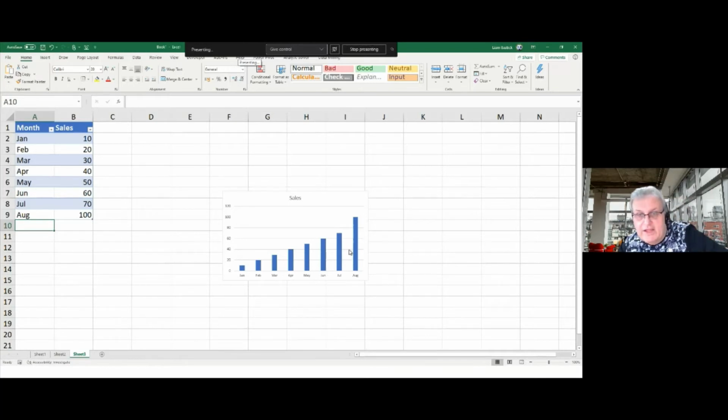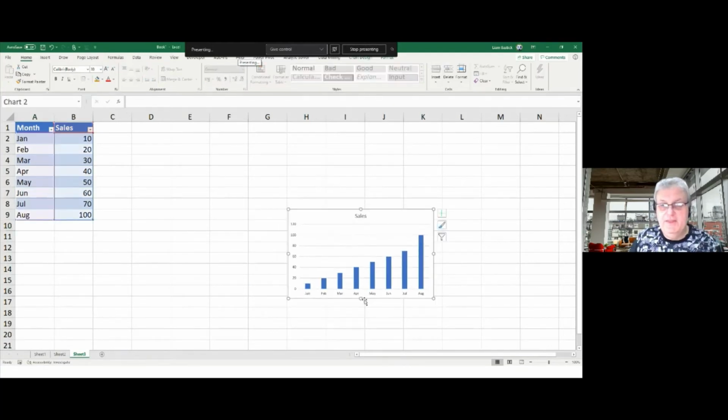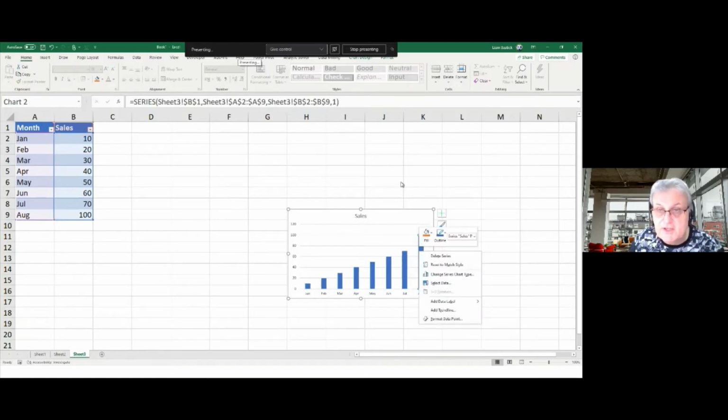Maybe I want to actually have the maximum one to be a different color and have a label in here. How can I actually make that the maximum? So in order to put things like this in, let me show you. You can just click on one of these individually and you can go in here and you can change the color, but then when the numbers change it will stick to that color. So it's not dynamic, it's not true conditional formatting. So we need another way of doing it.